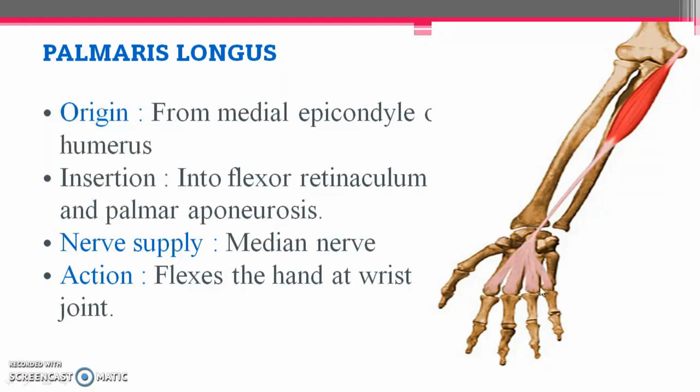So this is the insertion of the palmaris longus. Origin from medial epicondyle, insertion in the palmar aspect by making palmar aponeurosis. Nerve supply again is median nerve. Action is flexion of the hand at wrist joint. Main action of this muscle is flexing the hand at the wrist joint.